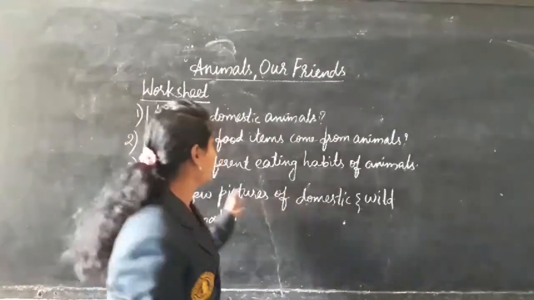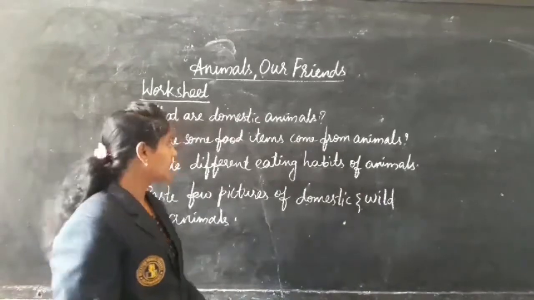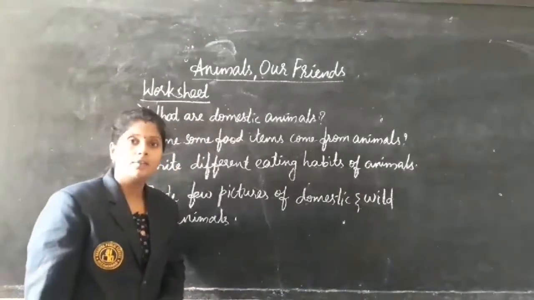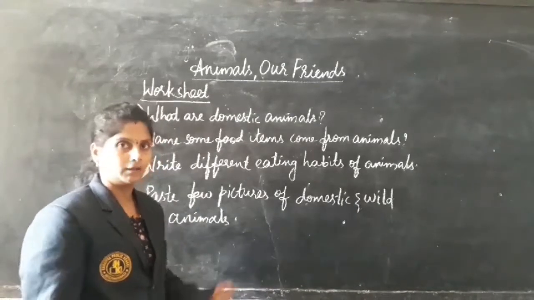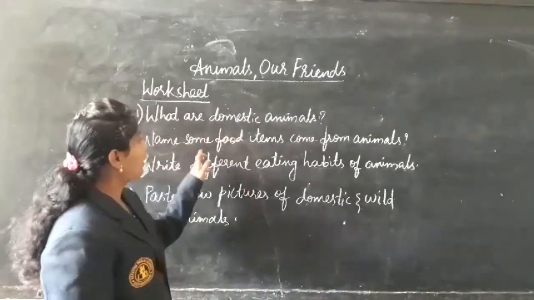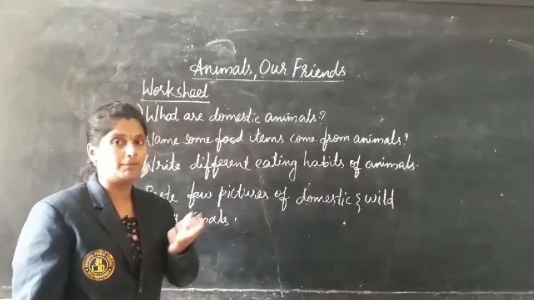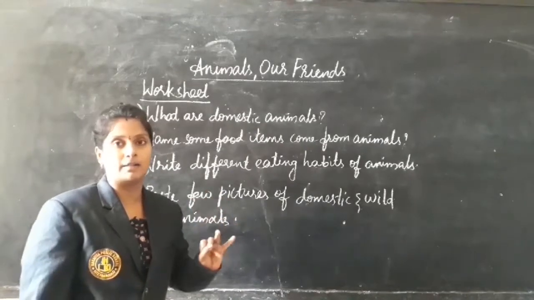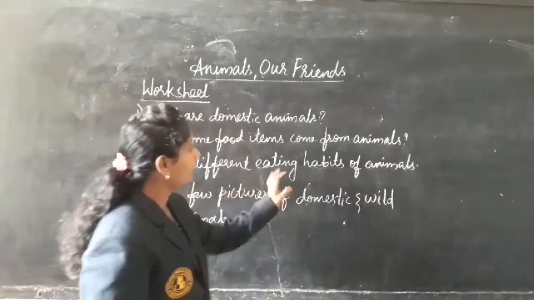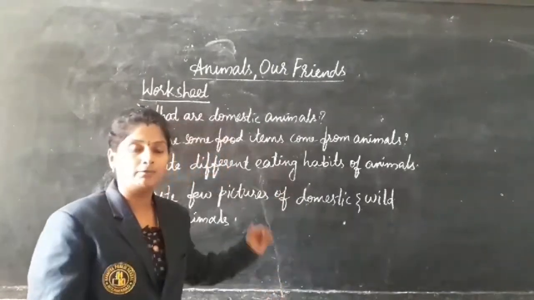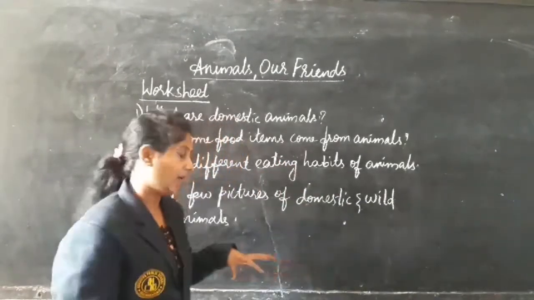Okay, here is the worksheet. First question: what are domestic animals? The animals which live in our surroundings and do not do any harm are called domestic animals. Name some food items that come from animals, like cheese, butter, egg, milk, meat, fish, etc. Write the different eating habits of animals: plant eating, flesh eating, and both plant and flesh eating.